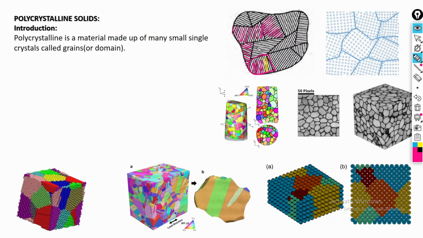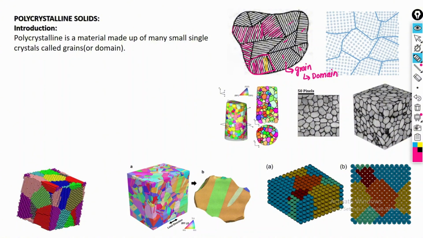Now this is the other small crystal, this is the other small crystal, and this is the other small crystal, and we call this small crystal a grain. We also call them a domain. So the specific arrangement of the atoms in this particular region, which forms the two-dimensional or three-dimensional space, we call that space a grain or domain.